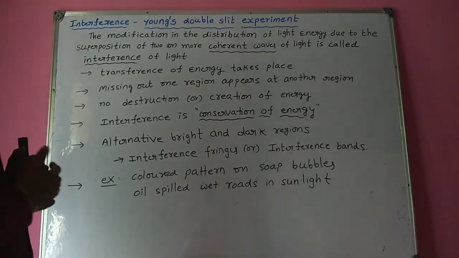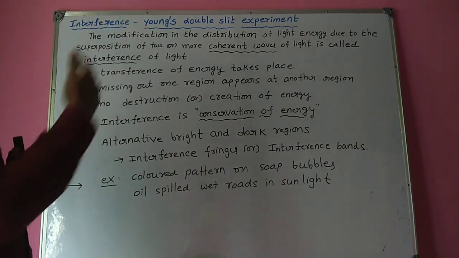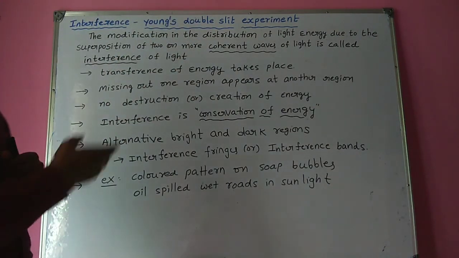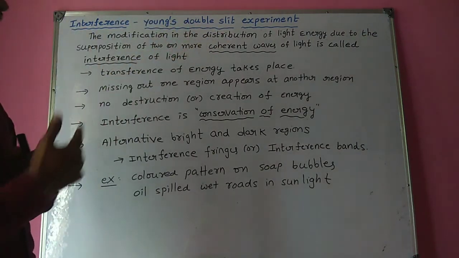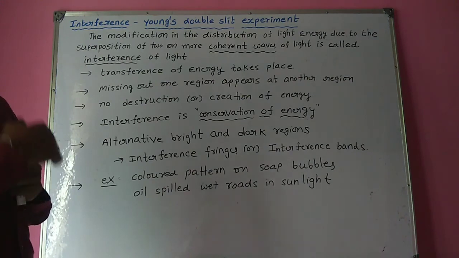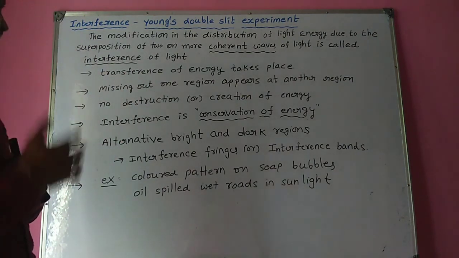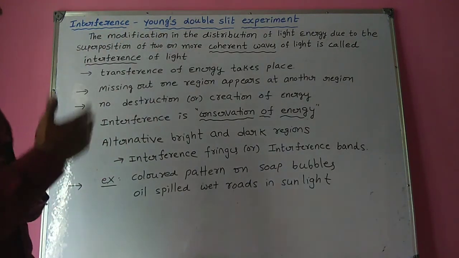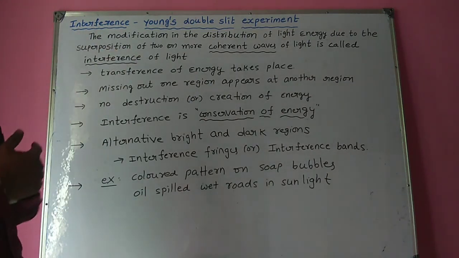Now, in interference, the transference of energy takes place from one region to another region. The energy missing out at one region appears in another region. There is no creation or destruction of energy in any region. So, interference is the conservation of energy. That is, the law of conservation of energy holds good in case of interference.